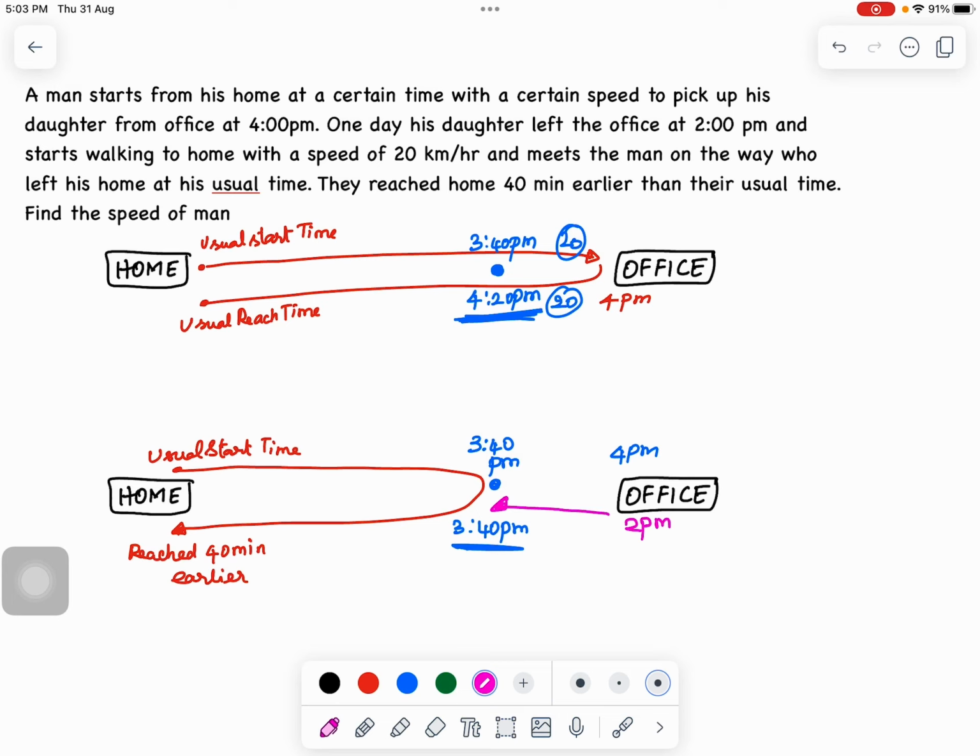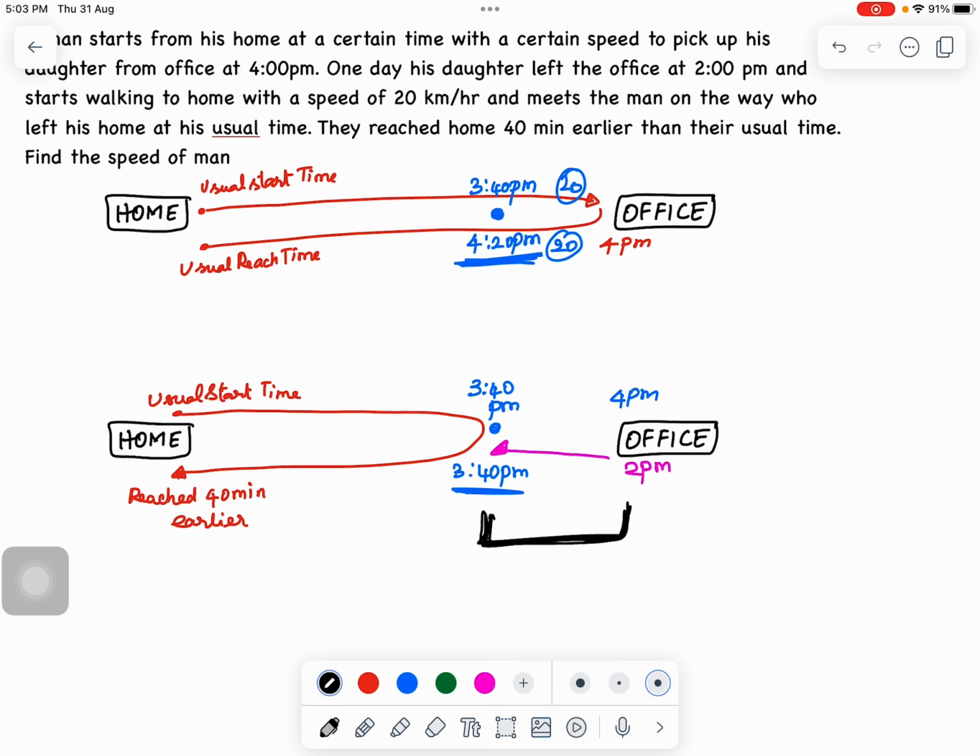So now let's focus on what is happening in this particular distance. To cover this distance, what is the time taken by the daughter? The time taken by the daughter is from 2 p.m. to 3:40 p.m., which is 1 hour 40 minutes. 1 hour 40 minutes is the same as 100 minutes. So the daughter takes 100 minutes to cover this distance.